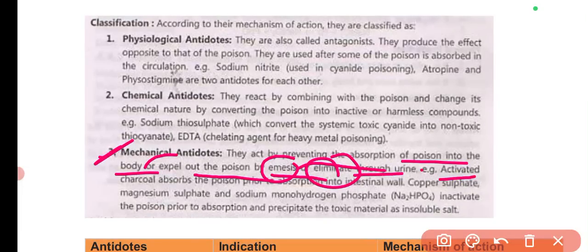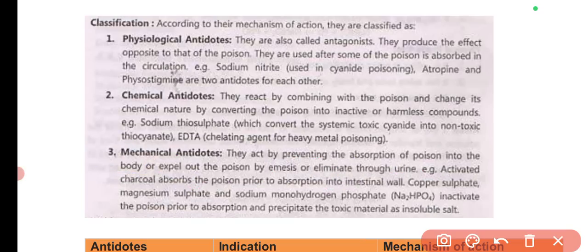So in this, the examples can be activated charcoal. It basically absorbs the poison prior to absorption into the intestinal wall. The examples can be copper sulfate, magnesium sulfate, sodium monohydrogen phosphate, which inactivate the poison prior to absorption. Also, there is one universal antidote.